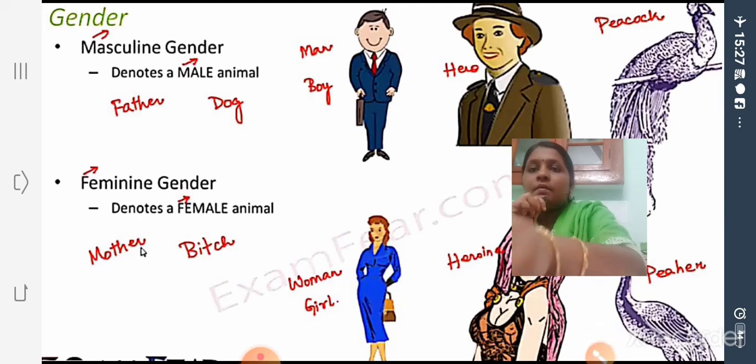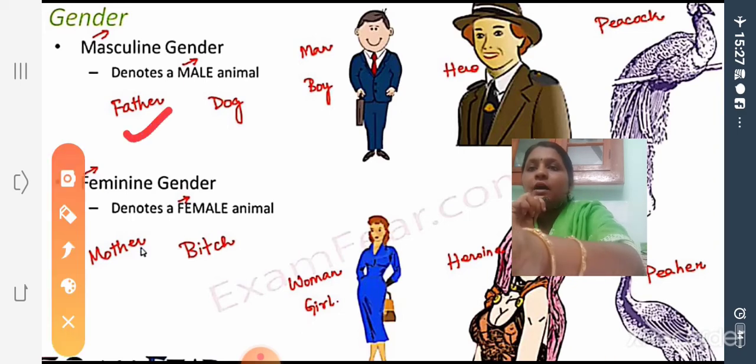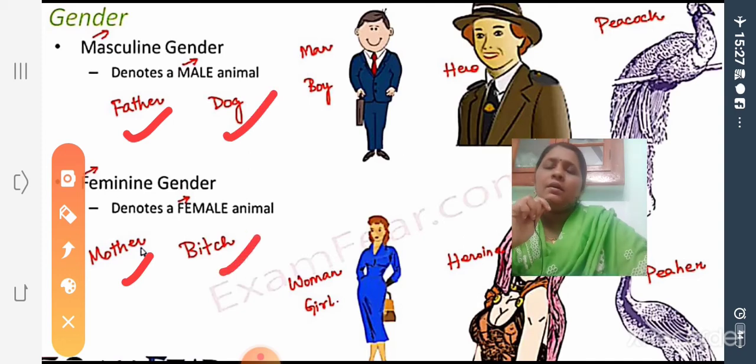Father. Look at here, father, mother. Dog, bitch. Here dog and bitch are totally different words. So look at other words, only slight differences. When they became feminine gender, we can see slight differences. But dog and bitch are totally different words. Some words are like that, totally different words for male and female. Okay.